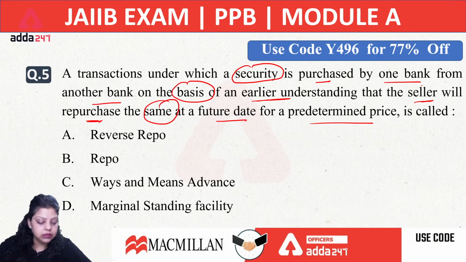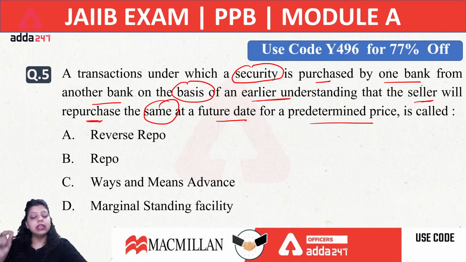Now, what will be the answer? Is it reverse repo, repo rate, ways and means advances, or marginal standing facility? A transaction under which a security is purchased by one bank from another bank on the basis of an earlier understanding that the seller will repurchase the same at a future date for a predetermined price.